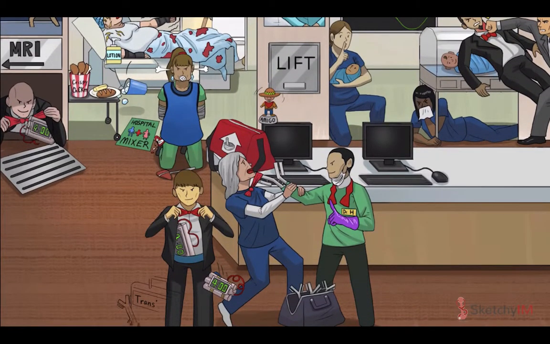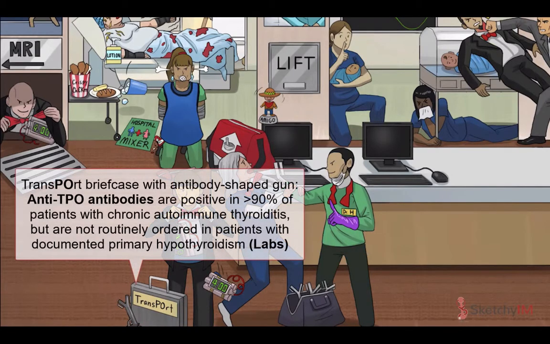Lastly, see that antibody shaped gun sitting next to a transport briefcase? Those are our recurring Sketchy symbols for antithyroid peroxidase antibodies. Anti-TPO antibodies are positive in the vast majority of patients with chronic autoimmune thyroiditis. So, you'd think we'd order them to confirm the diagnosis of Hashimoto's in a patient with lab evidence of primary hypothyroidism. Well, you'd be wrong.